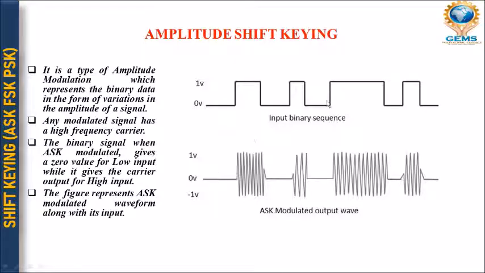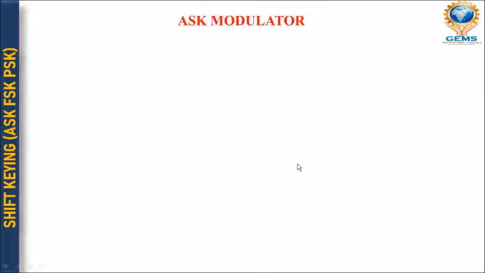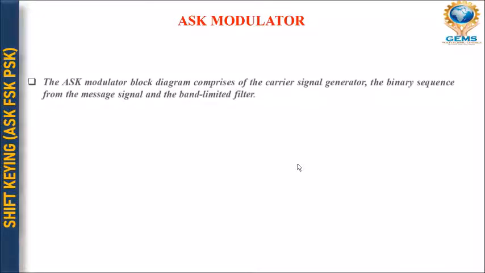And when you try to translate it through amplitude shift keying, the output signal will behave like this. Here this is showing the amplitude, this is showing the amplitude, again this is showing the amplitude. So here it is 0, here it is 1 amplitude, here again it is 0, here it is 1 again amplitude, right? Okay, fine. So let us talk something about the ASK modulator.